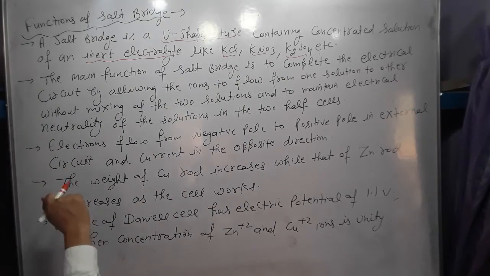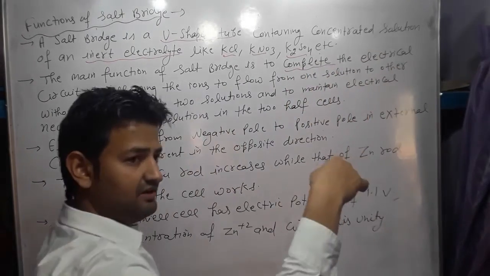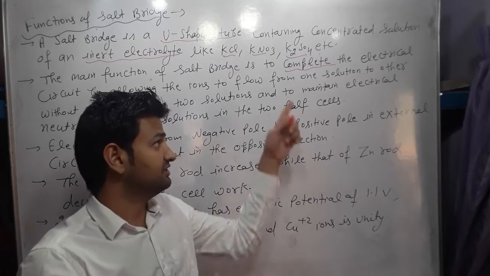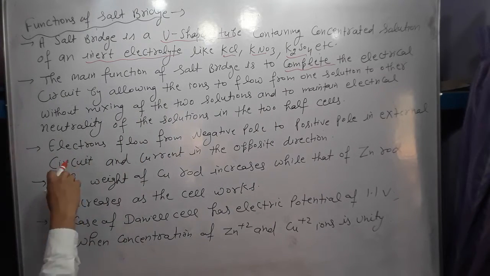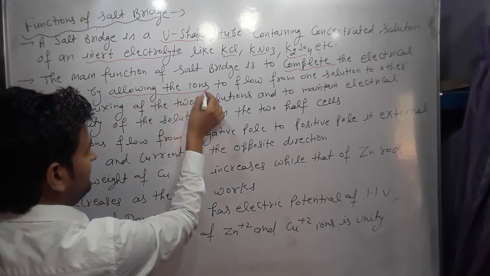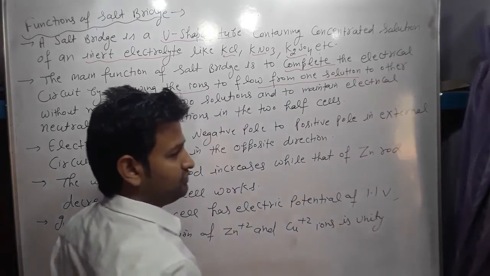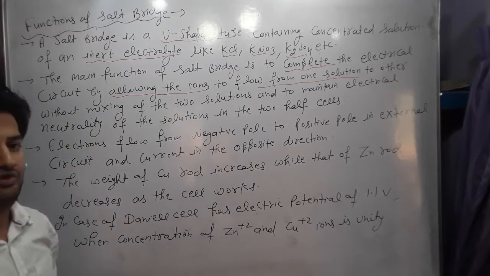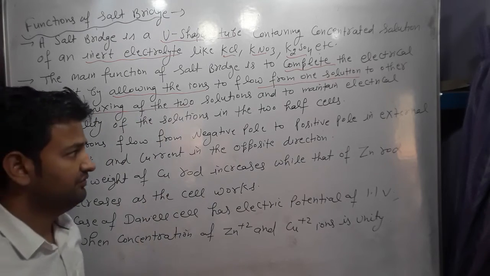The main function of the salt bridge is to complete the electrical circuit, meaning electrons flow in the external circuit and ions flow in the internal circuit through the salt bridge. So it completes the electrical circuit by allowing the ions to flow from one solution to the other without mixing of the two solutions. The main point is that the solutions are not mixed with one another.